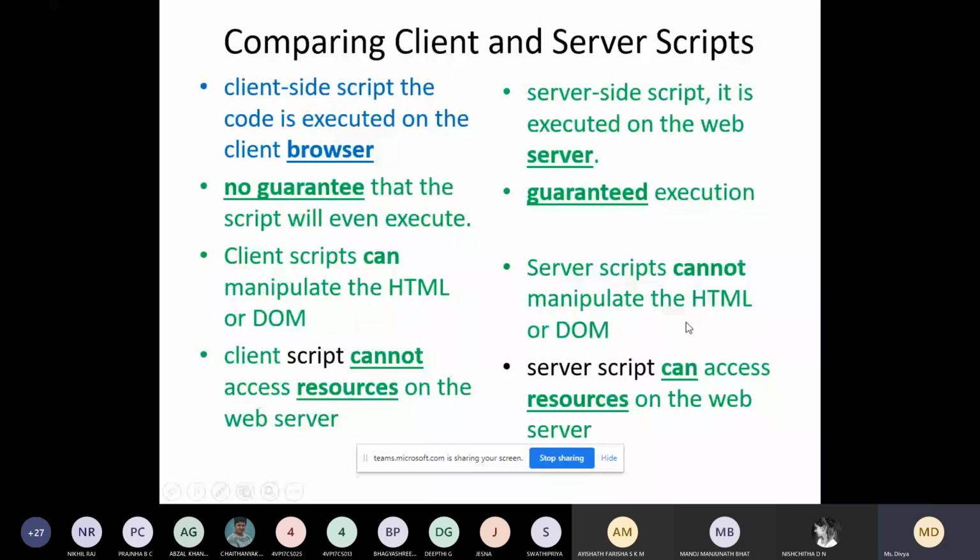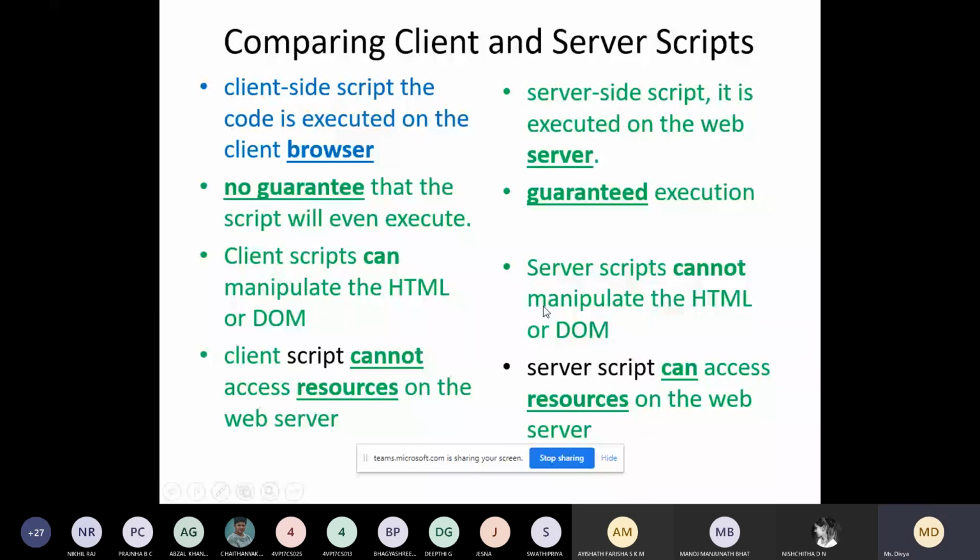You can go through this. Here execution is at the browser, here it is at the server. There is no guarantee that the client will be able to execute the program, whereas the server guarantees that it will execute your programming language. Client script can manipulate the HTML or DOM. For example, we saw how JavaScript can be used for changing the style and adding attributes. Server script cannot manipulate the HTML or DOM, so PHP cannot be used for changing the style. That is not supported by the server-side programming language, and that is a benefit of client-side JavaScript.